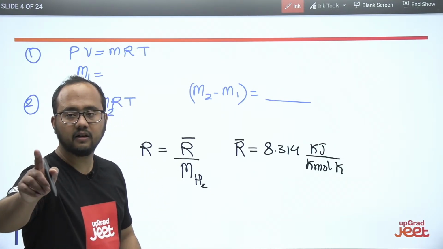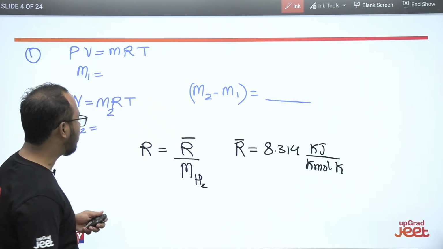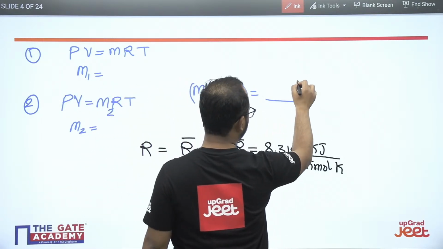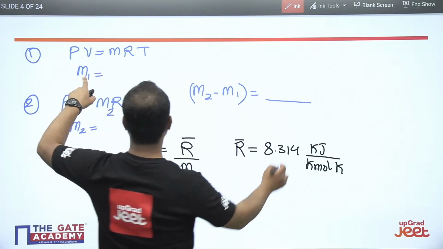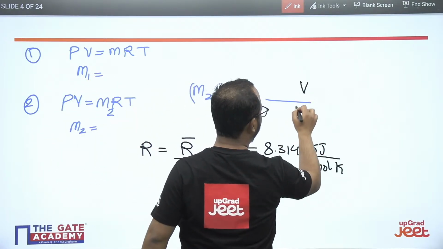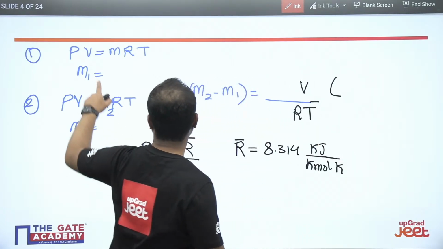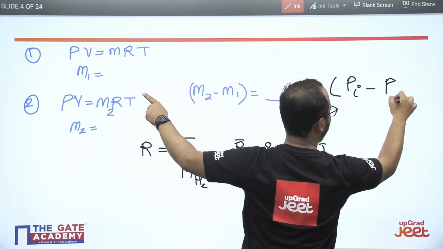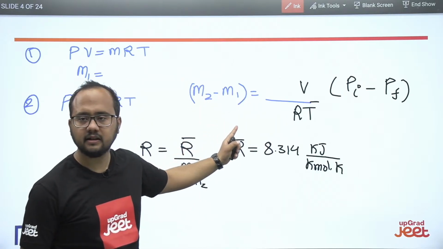Again, remember one thing, pressures. You know the initial and final pressures. See, m2 minus m1, can I write it like this? It will be PV, volume by RT, times P initial minus P final. We can write it like this.